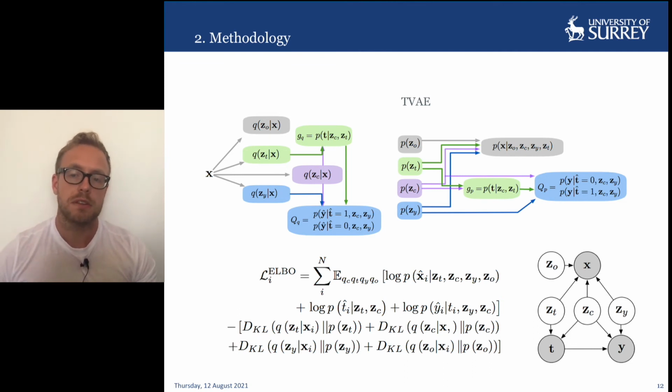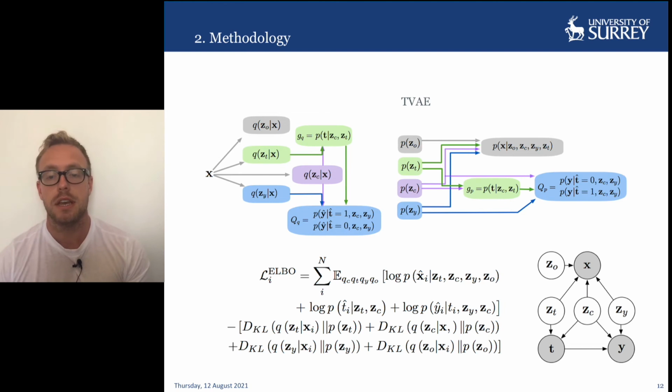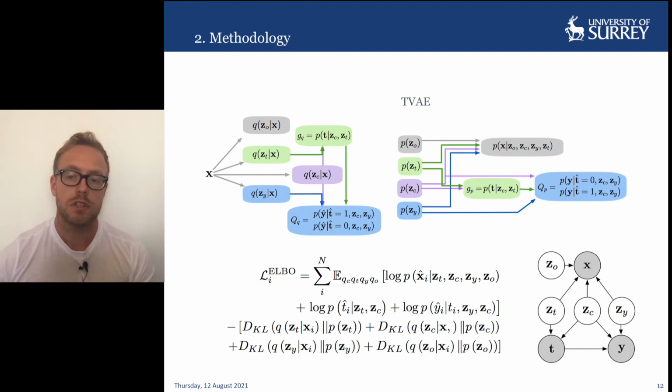Note that we actually specify separate log likelihoods for discrete and continuous variables, and that's not actually shown or depicted in this expression. The remaining four terms in the ELBO represent the Kullback-Leibler divergences between each of the inferred latent factors and their corresponding priors, which we choose to all be isotropic Gaussians.